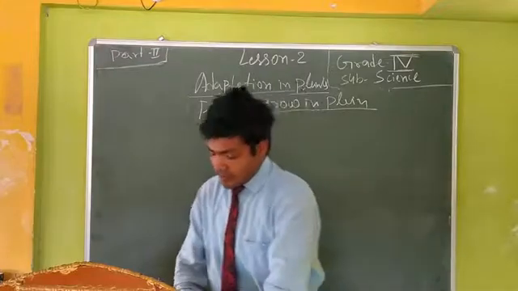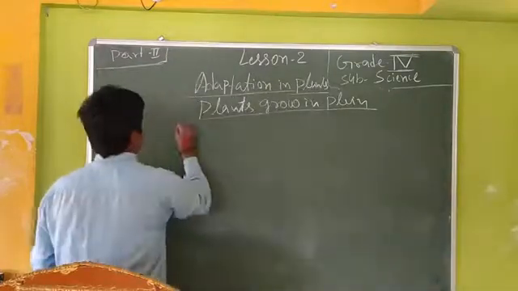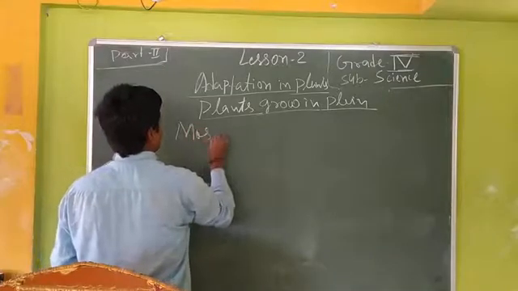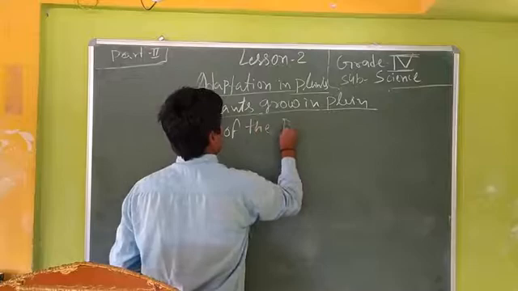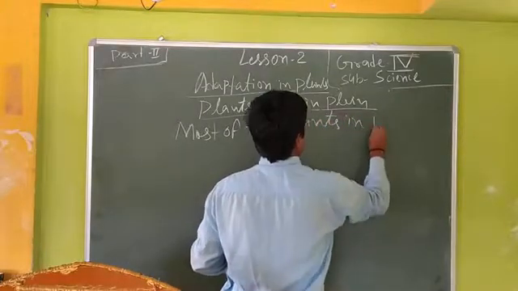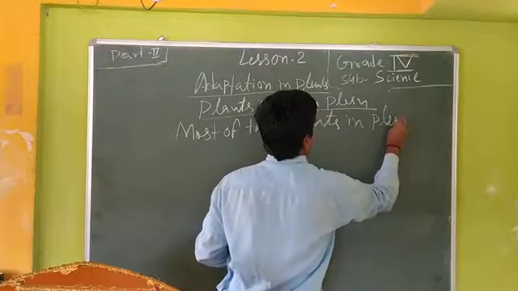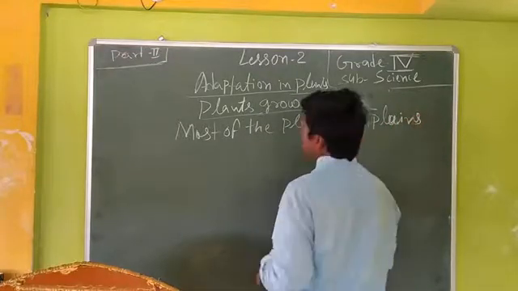Yes, dear friend, now you have to put here. Most of the plants in plains shed their leaves